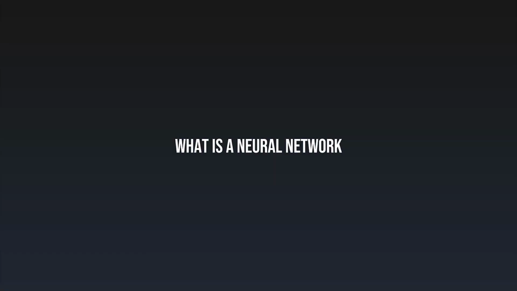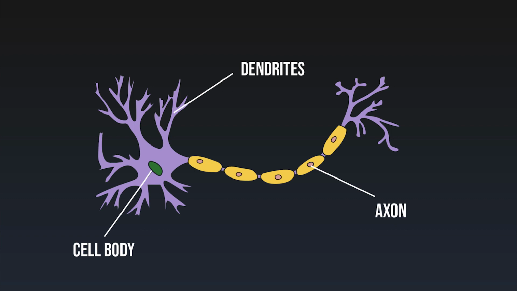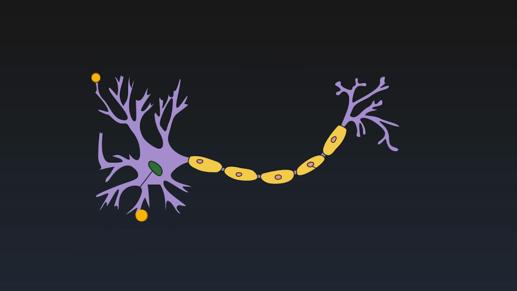What is a neural network? The idea of a neural net is based on biology. In your brain and throughout your nervous system, there are little cells called neurons. Most neurons have a cell body, dendrites, and an axon. The dendrites of one neuron receive information from other neurons. This information is combined in the cell body, leading to a potential. Each neuron has an activation threshold.